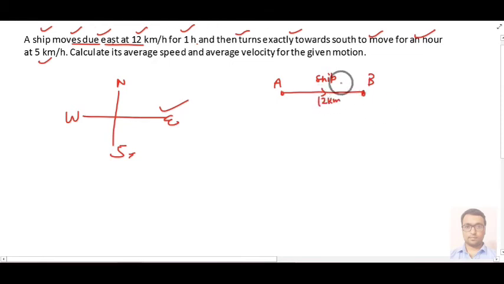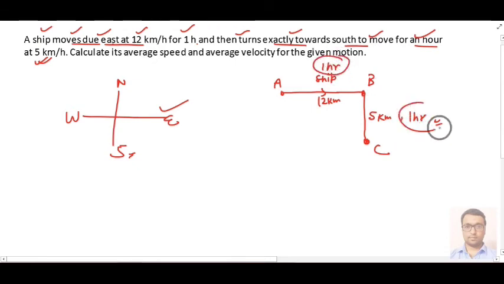You can understand it. Then it is saying that it exactly turns towards the south. Means from B it turns toward the south, and suppose it reached a point C. Then it is saying that it moves with a speed of 5 km per hour. From here to here distance is 5 km because it is moving only up to 1 hour. Then from A to B time consumed is 1 hour, and again B to C time consumed is 1 hour. However, distances are different, that is 12 and 5. So it is saying that calculate average speed.